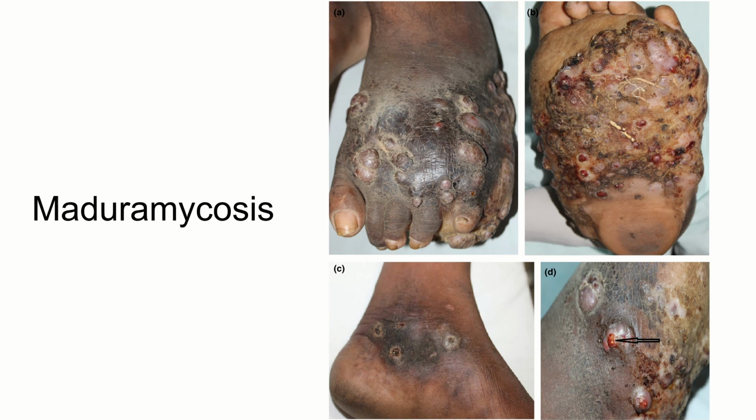So this is a gross picture I have taken from the net of maduromycosis. These all pictures are of lower limb. You can see these multinodular lesions over the limb with discharging sinuses. This may be some amount of grass which got stuck. You can see these are all your discharging sinuses, and from these sinuses blackish color granules will come out. So you can see some amount of blackish granular areas over here. The discharge will be having blackish color granules.